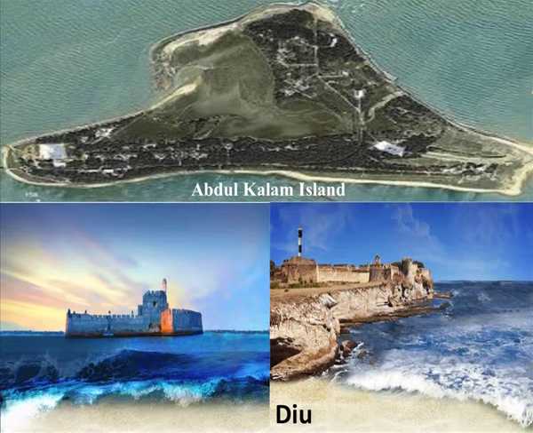Diu Island is an apt place to experience a dream vacation of your life. Make sure to visit this island between March to July when summer prevails and a lot of water sports and beach activities are held, in which you can take an active part and make your vacation a wonderful experience. The best part of Diu is that it is well connected with almost all the major cities of Gujarat.